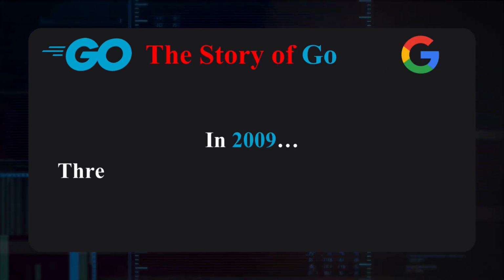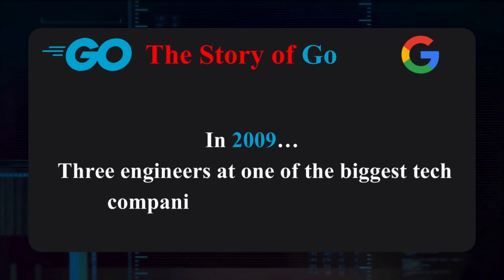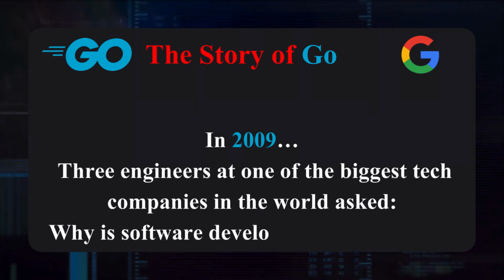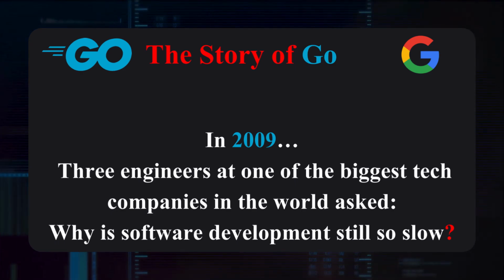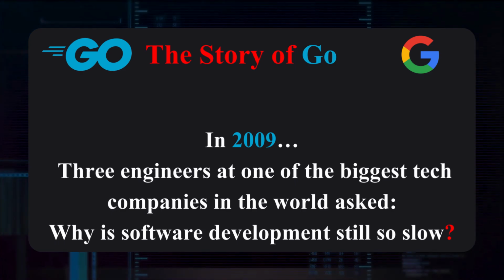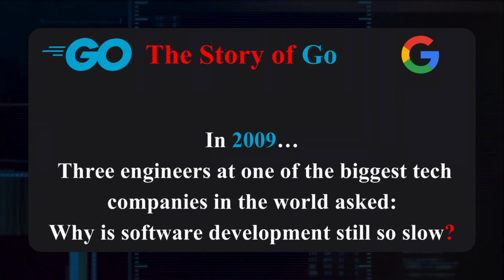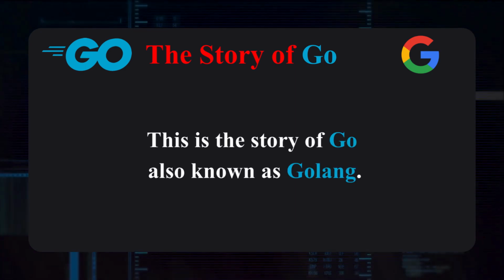In 2009, three engineers at one of the biggest tech companies in the world asked a simple question: why is software development still so slow? Compilers were slow, dependencies were messy, concurrency was complicated, so they decided to build a new language, simple, fast, and modern. This is the story of Go, also known as Golang.